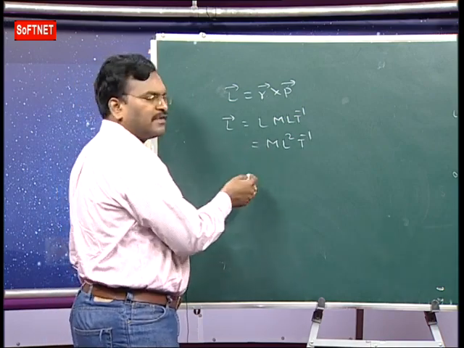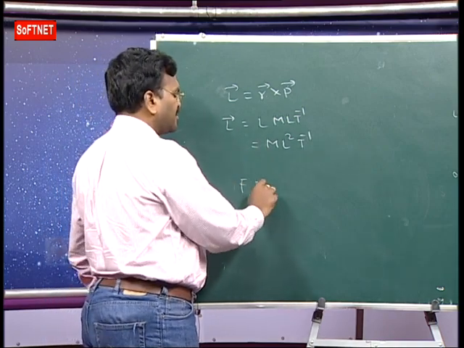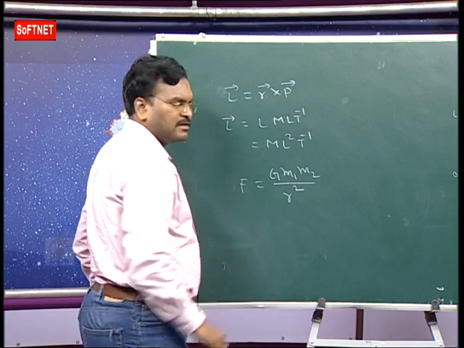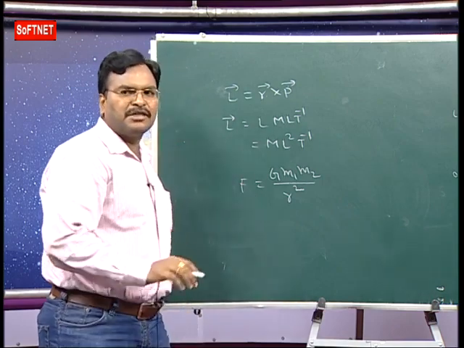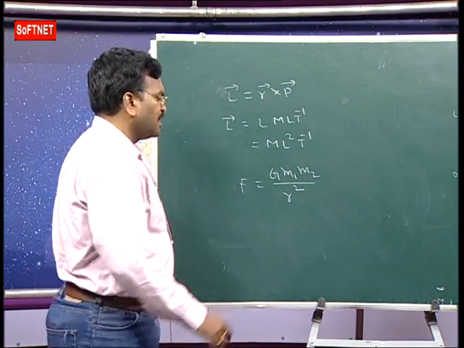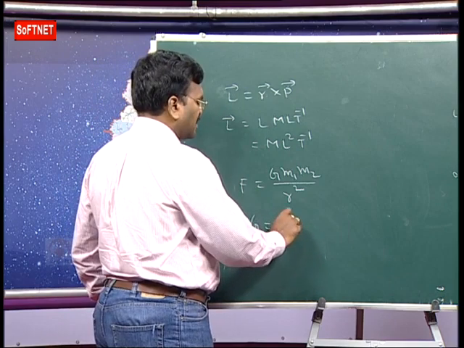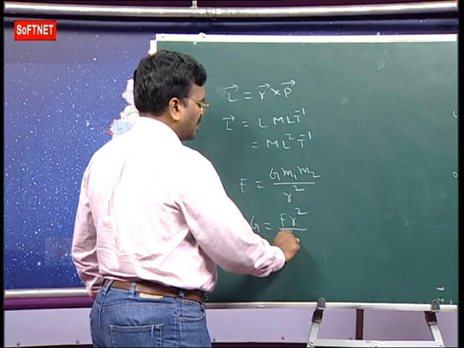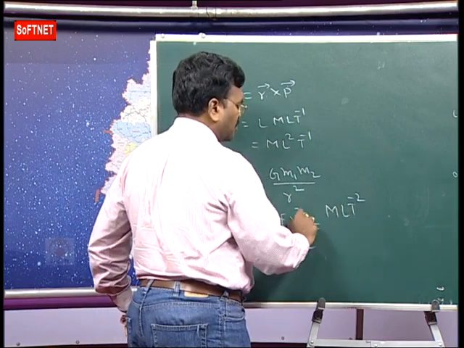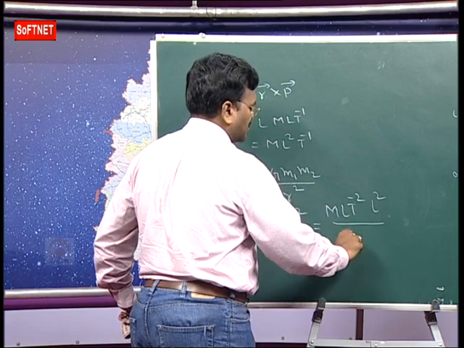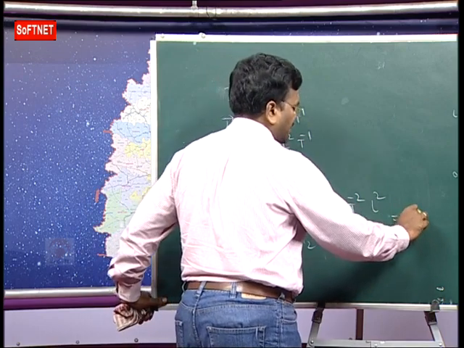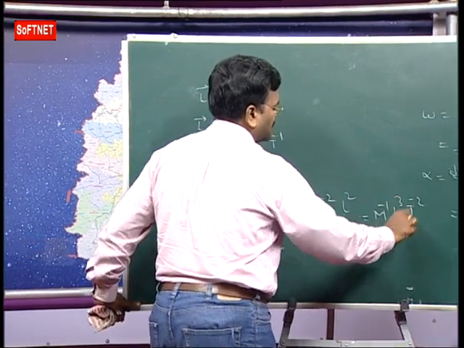Here one more thing, universal gravitational constant. What is gravitation force? F is equal to G m1 m2 by r square. Whatever the force may be, the dimension formula is the same: MLT power minus 2. Now from this, G is equal to F r square by m1 m2. Force is mass into acceleration, MLT power minus 2, times r square, L square, divided by mass M into M. Mass gets cancelled. We are getting M power minus 1 L cube T power minus 2.